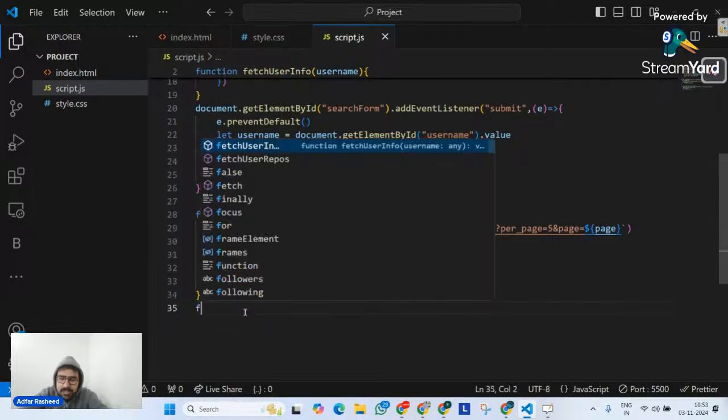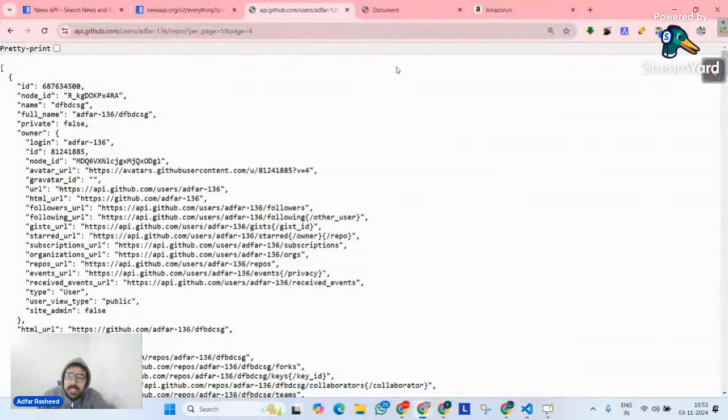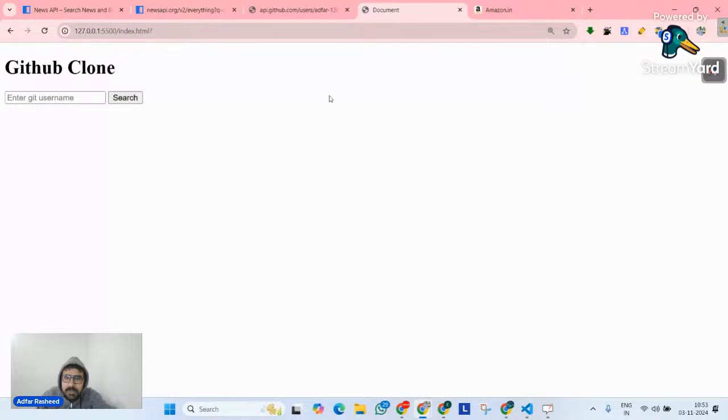And let me call this function directly because I am not calling it anywhere as of now. So let me call this for other 136 and let me display page number 1. So these are the 2 arguments, right? And statically I am passing them. Later I will pass them in a dynamic way. Let's go to the document, let's go in the inspect and let's go in the console.